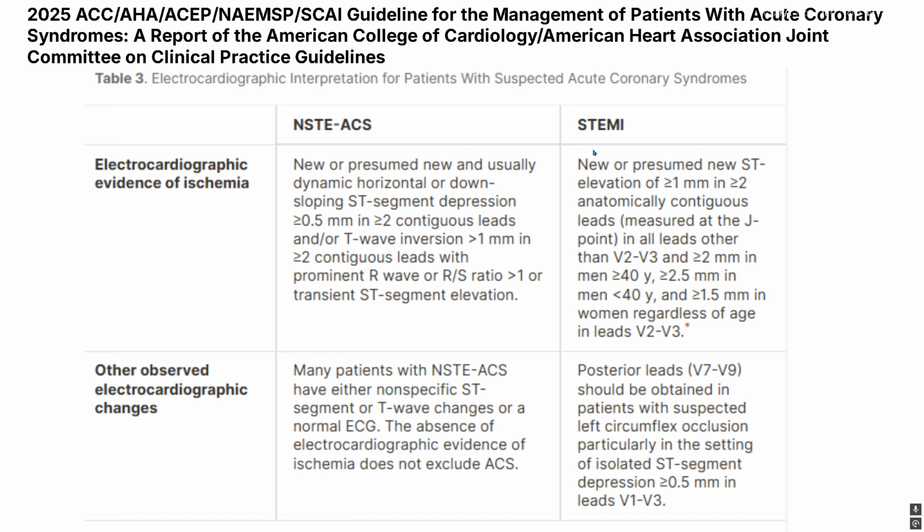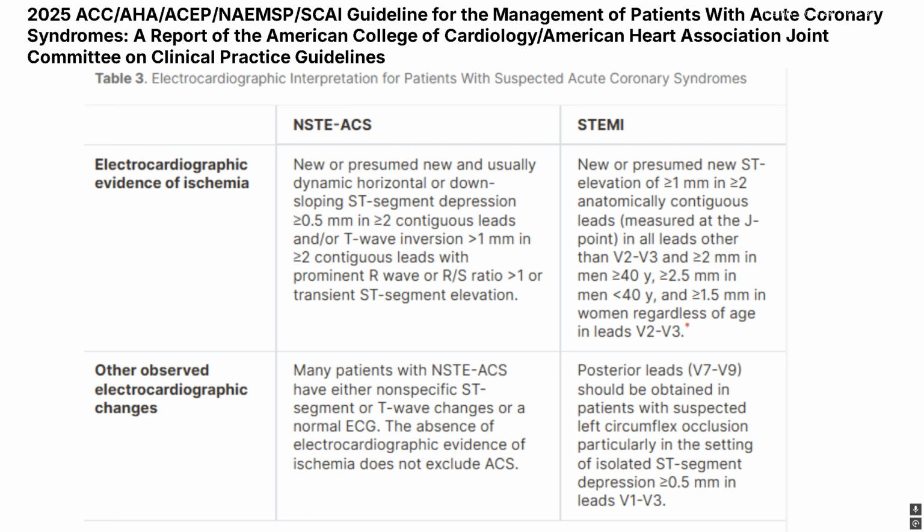STEMI: new or presumed new ST elevation of greater than 1 millimeter in 2 anatomically contiguous leads, measured at the J point, in all leads other than V2 or V3. For V2 and V3, you need 2 or more millimeters in men over 40, more than 2.5 millimeters in men under 40, and over 1.5 in women, regardless of age. So that's the criteria for a STEMI. Did this patient have that? No, they did not.